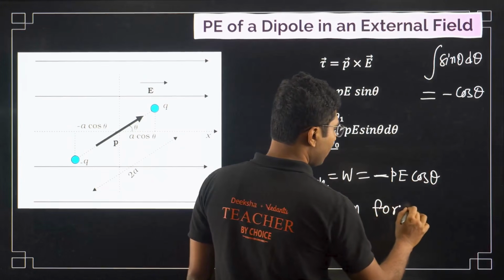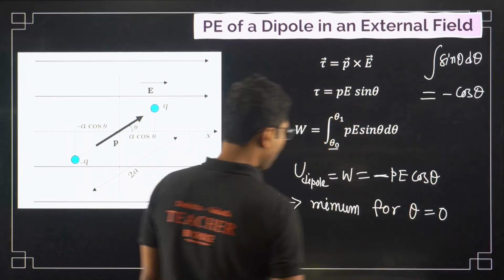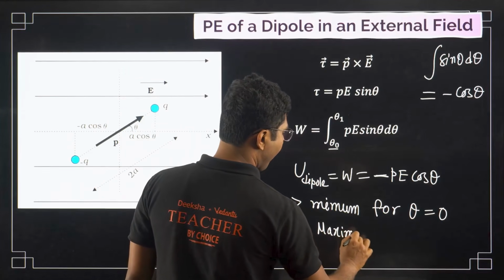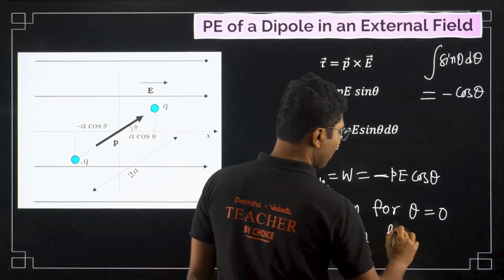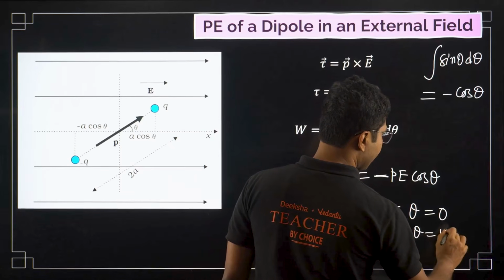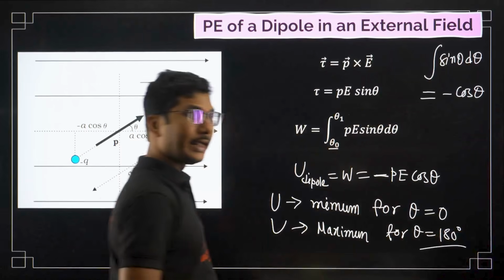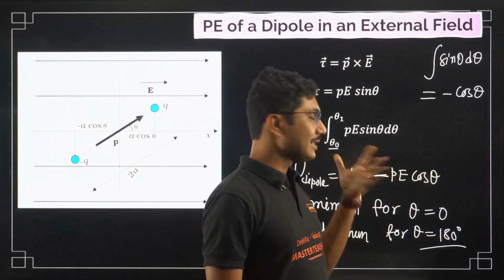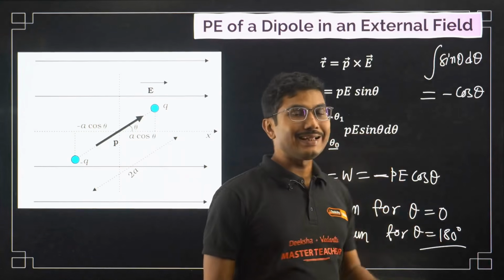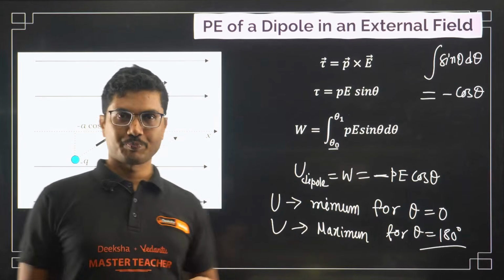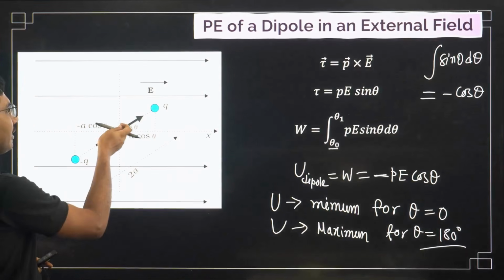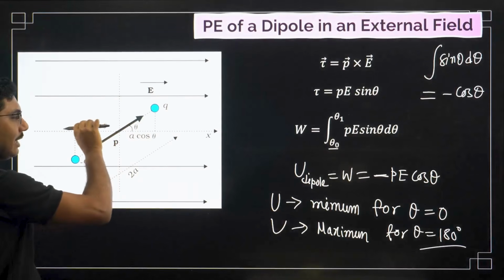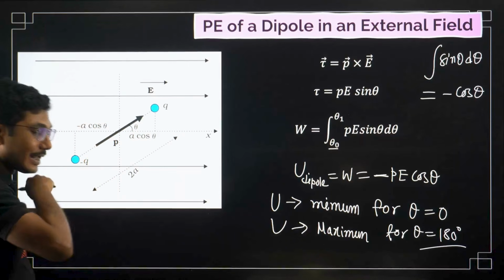And U is maximum for theta equals 180 degrees or pi, because cos 180 degrees is minus 1, so minus minus is plus, so plus PE is the maximum possible value. So when the dipole is inversely oriented, this position has the highest potential energy.